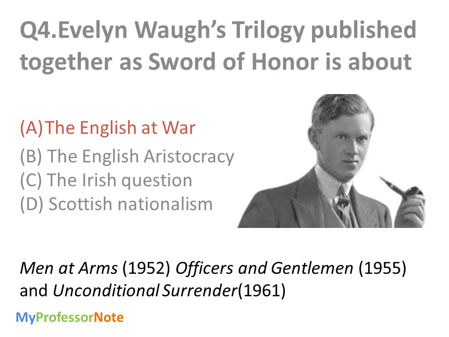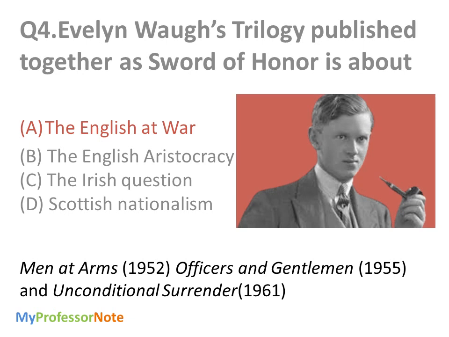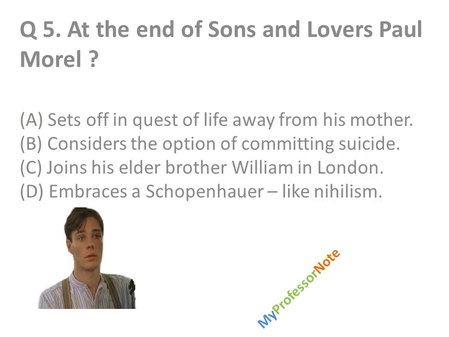Let's move on and talk about the fifth question. At the end of Sons and Lovers, what did Paul Morel do at the end of this novel? Option A, sets off in quest of life away from his mother. Second, considers committing suicide.